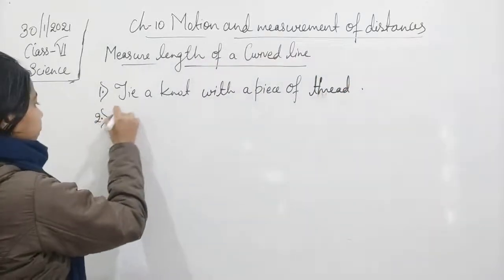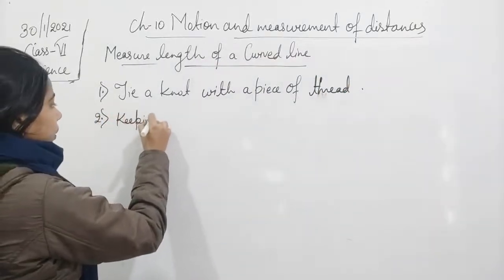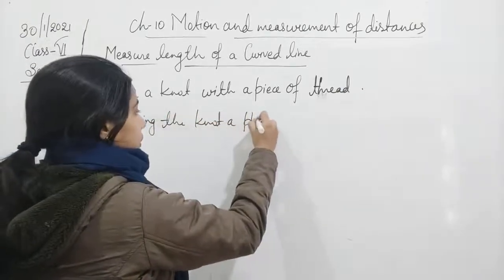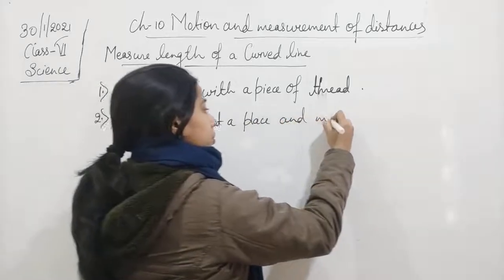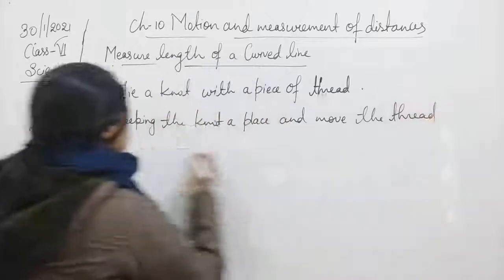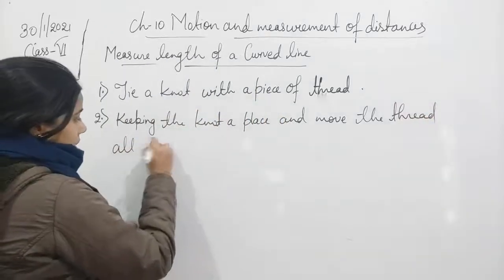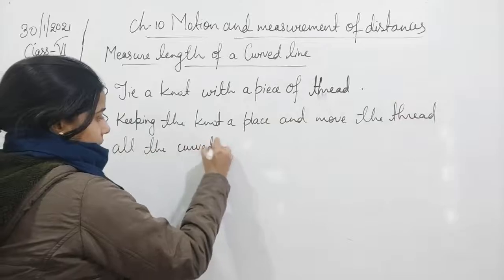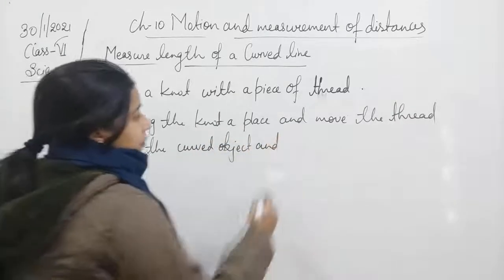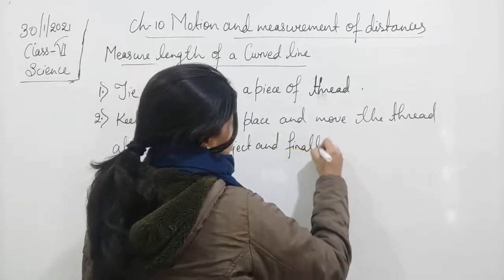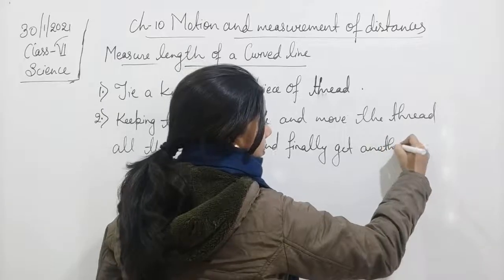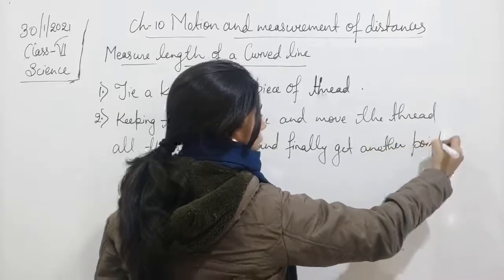Keeping the knot at a place, move the thread all over the curved object, and finally mark another point on the thread.